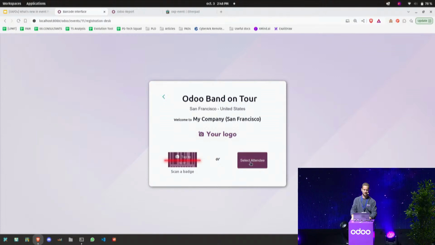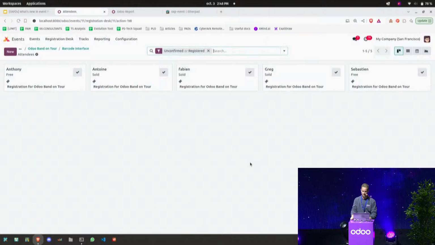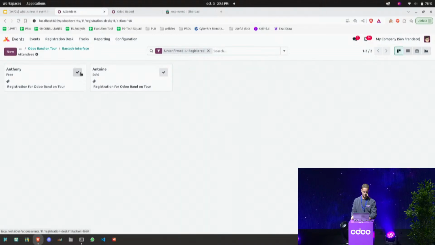So here, because I don't have a lot of attendees, I'm going to select them manually, because it's mostly Odoo employees that will come, and I know them very well. So here I can see that Fabien is there, Sebastian is there, Greg is there, Anthony is there, but we are still waiting for Anthony, who is a bit late, and we're going to see if he shows up or not.